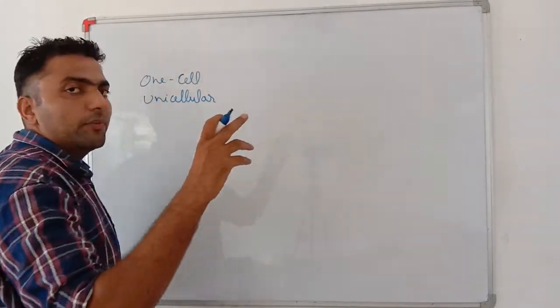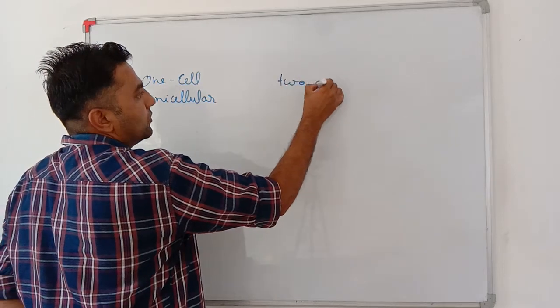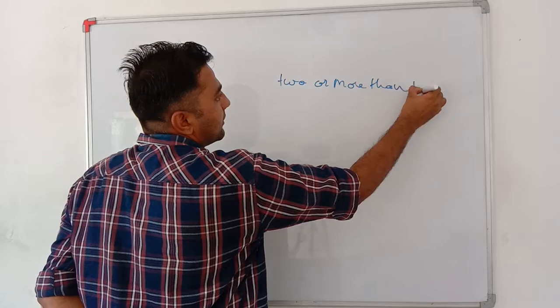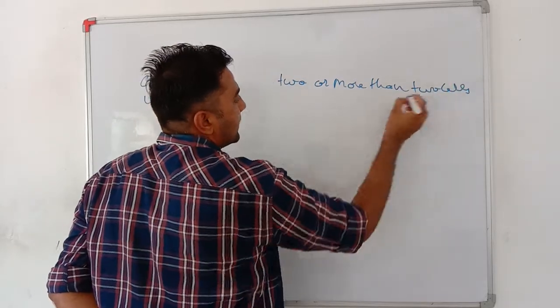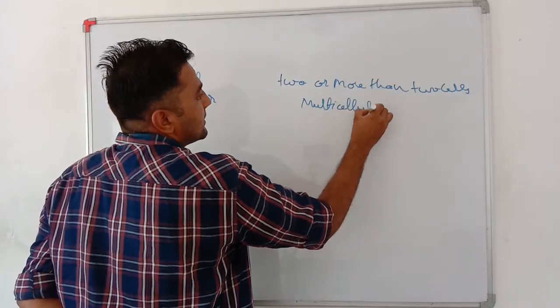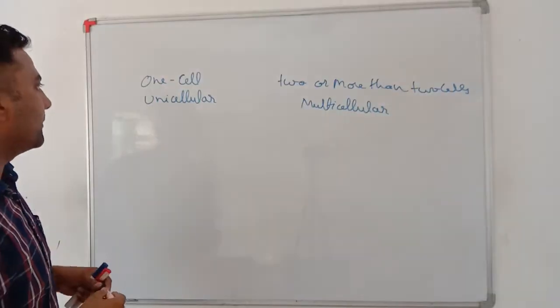Any organism made up of two or more cells is called a multicellular organism.